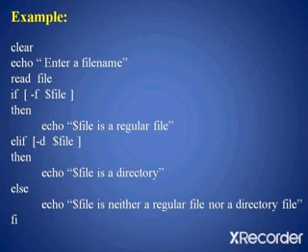If it is not a regular file, then it will move to the next statement, that is elif. The -d option we have used to check for a directory file. If it is a directory file, then the condition is true, and it will print that the file is a directory file. If it is neither a directory file nor a regular file, as I told you, the last option will be the else part. If none of the conditions is satisfied, then whatever statement you have written in the else will be executed. If the file mentioned by the user is not a regular file or a directory file, then it will go to the else part and print that the file is neither a regular file nor a directory file.